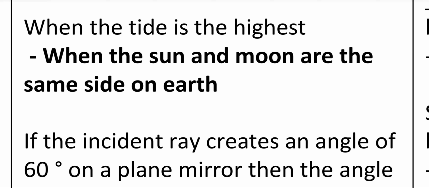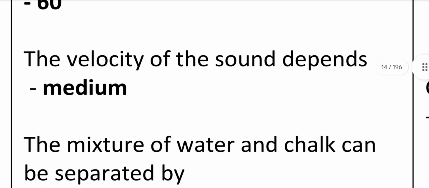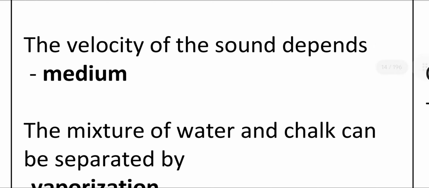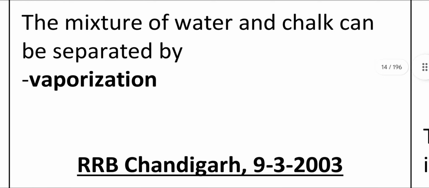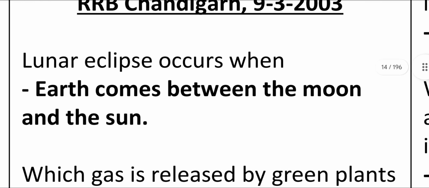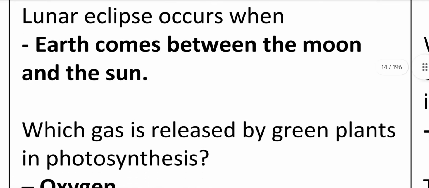The tide is the highest when the sun and moon are on the same side of the earth. If the incident ray creates an angle of 60 degrees on a plane mirror, then the angle of reflection will be 60 degrees. The velocity of sound depends on the medium. The mixture of water and chalk can be separated by filtration. Lunar eclipse occurs when Earth comes between the moon and the sun.